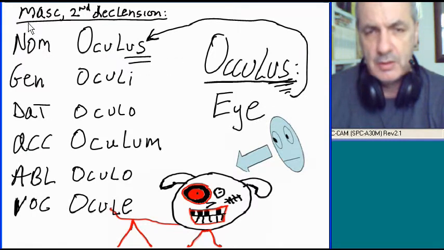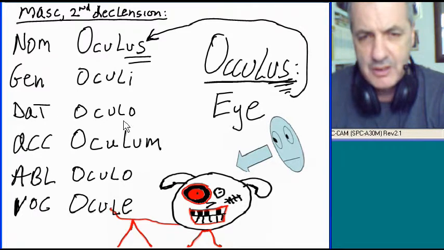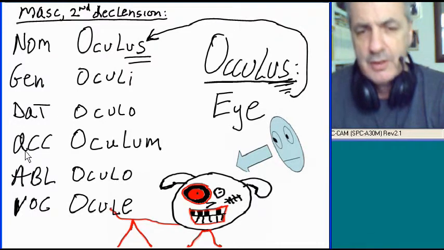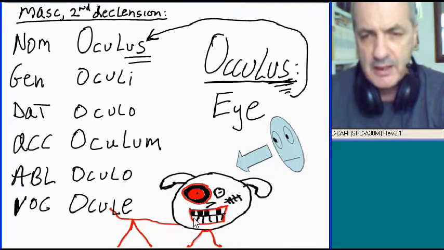Oculus. Now, it's a masculine second declension noun. Nominative oculus. It's in the nominative case, it's the subject. Genitive oculi, dative oculo, accusative oculum, ablative oculo, and vocative ocule. So, oculus, nominative case, it's the subject. Behold, the eye.